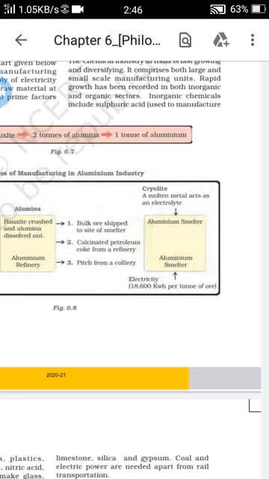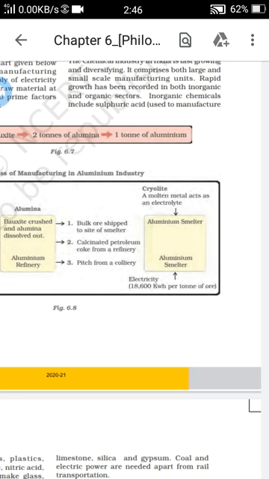Whatever we use today is a mixture of a few chemicals in day-to-day life. In India, the chemical industry has a very fast growth compared to the other industries. It has large and small scale manufacturing units. Growth has been recorded in both inorganic and organic sectors.